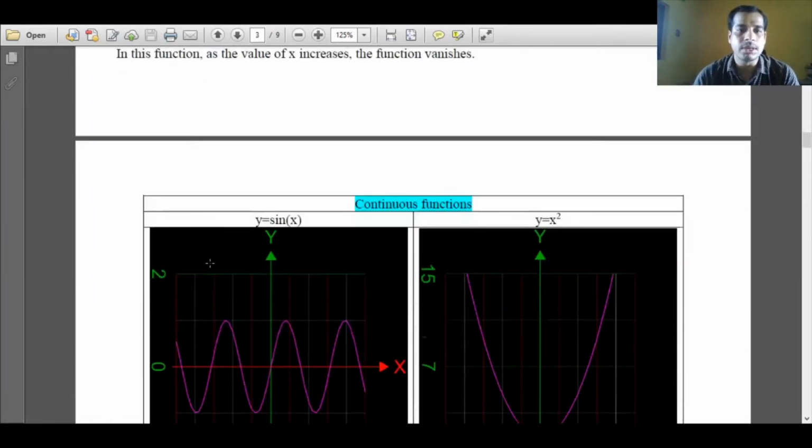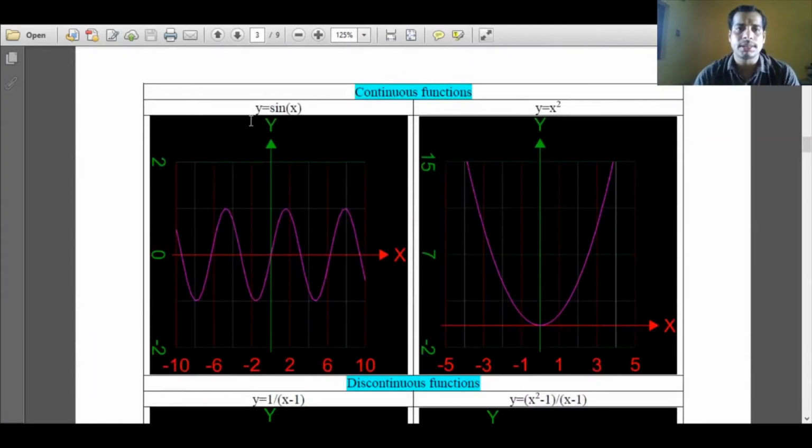Similarly, we will discuss some continuous functions. y equal to sine x is a continuous function. There is no gap in the function. Similarly, one more continuous function is y equal to x squared. As the value of x increases, y will also behave in a continuous manner.